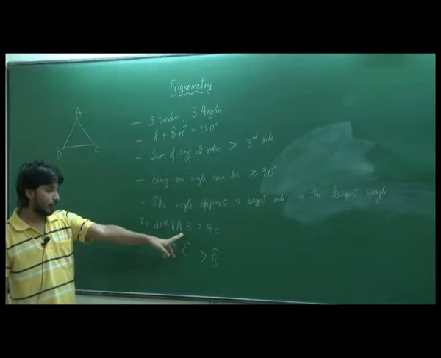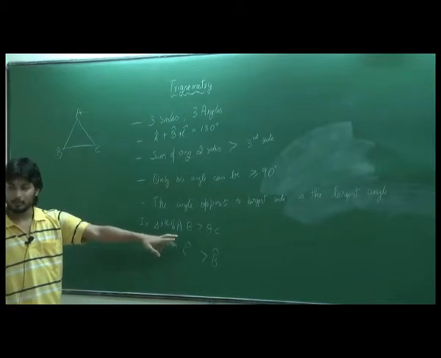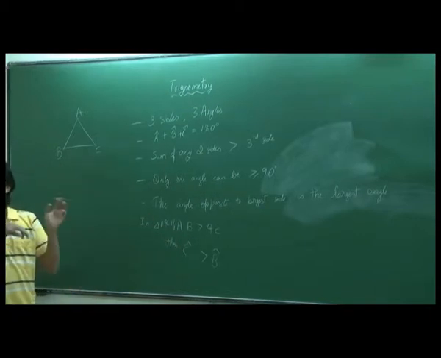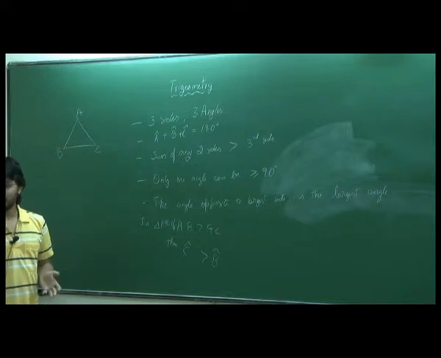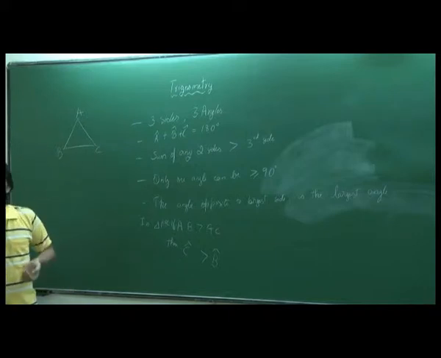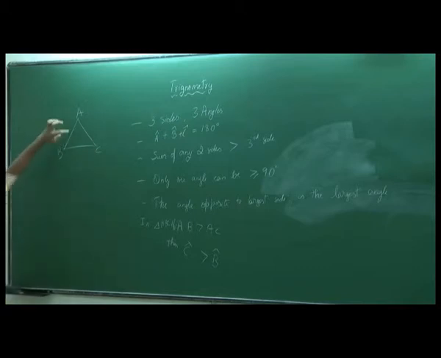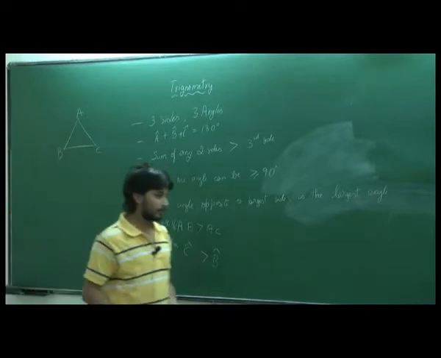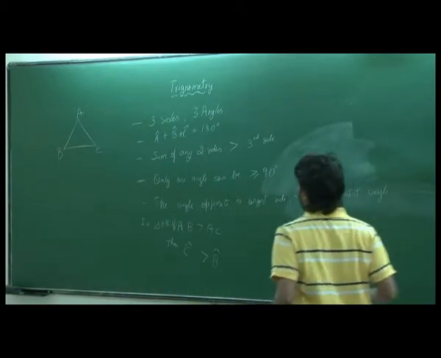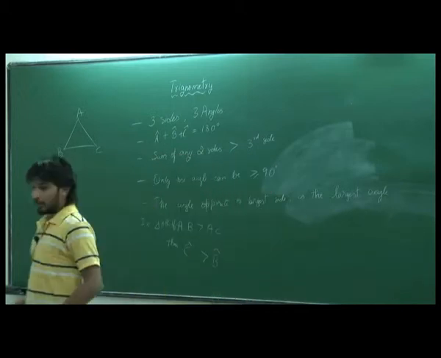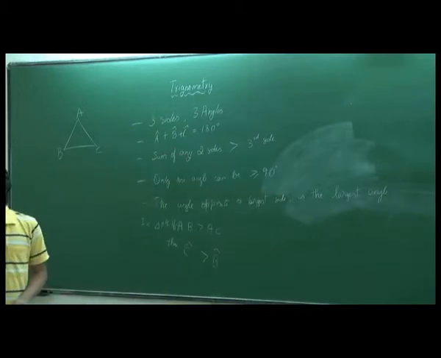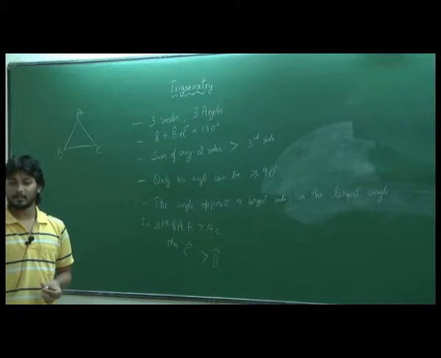So if we know 2 sides, one greater than the other, we can tell about their opposite angles. In the same way, if we know about 2 angles, we can tell about their opposite sides. If I know for sure that angle B is greater than angle A, then I am sure that AC is greater than BC. Okay, fine. So now, for trigonometry, we even forget triangles and concentrate on right angle triangles.